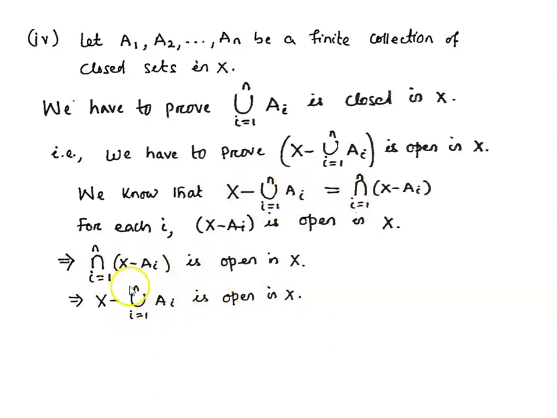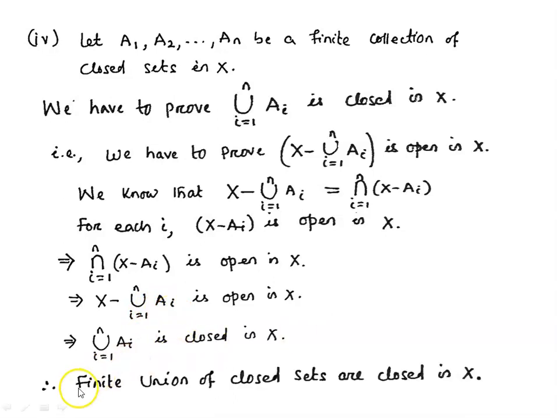Since the complement of the union over i equal to 1 to n of Ai is open, this union is closed in X. Therefore, a finite union of closed sets is closed in X. This completes the proof of the theorem.